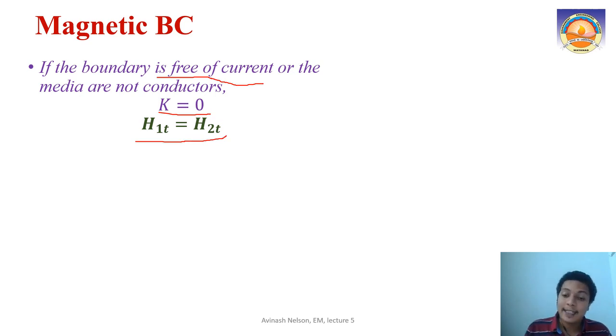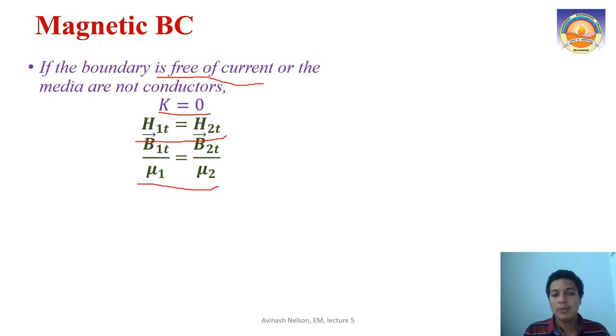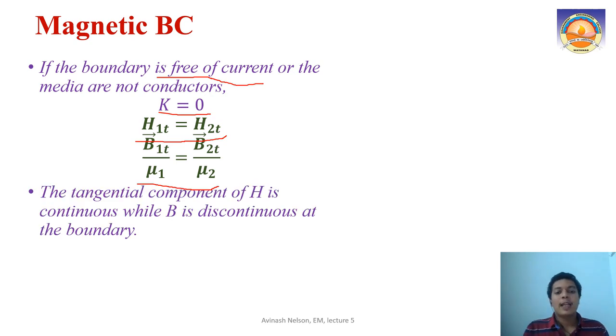This means that the tangential component of magnetic field intensity is continuous at the boundary, right? Or we can also write B1t by mu1 equal to B2t by mu2. So the tangential component of the magnetic field intensity is continuous while B is discontinuous at the boundary. We got the reverse for the normal component of H as well as B, right? So now let us conclude these magnetic boundary conditions.